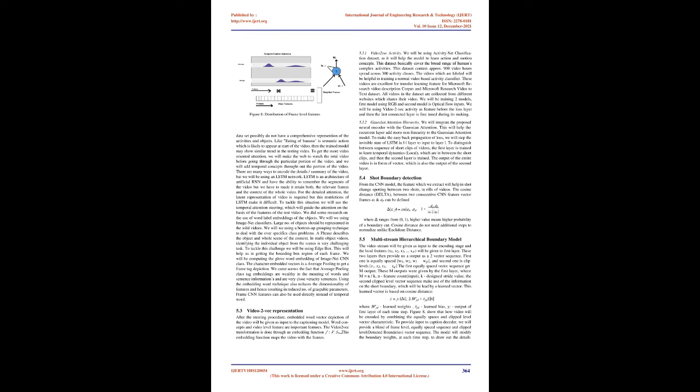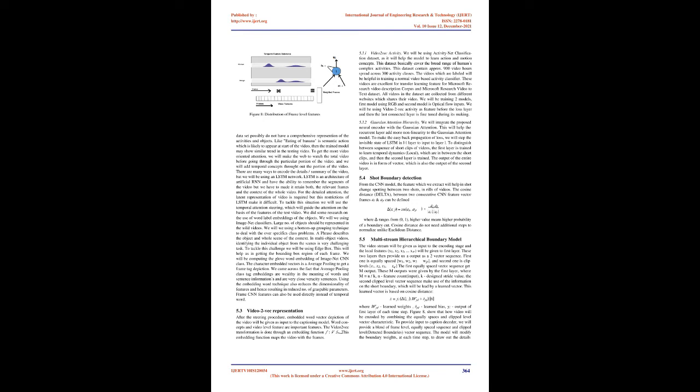To get more video-oriented attention, we will make the model watch the total video before going through a particular portion of the video. And we will add temporal concepts throughout the portion of the video. There are many ways to encode the detail or summary of the video, but we will be using an LSTM network. LSTM is an architecture of artificial RNN and has the ability to remember segments of the video, but we have to make it retain both the relevant frames and the context of the whole video. For the detailed attention, the latent representation of the video is required, but this restriction of LSTM makes it difficult.